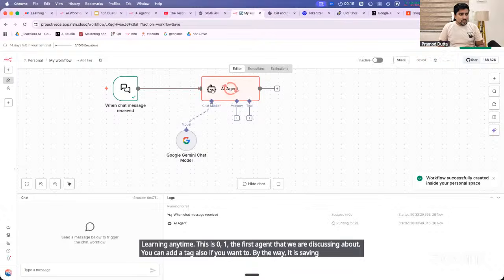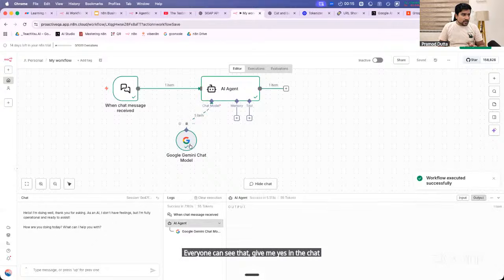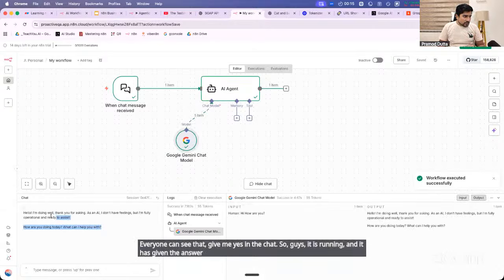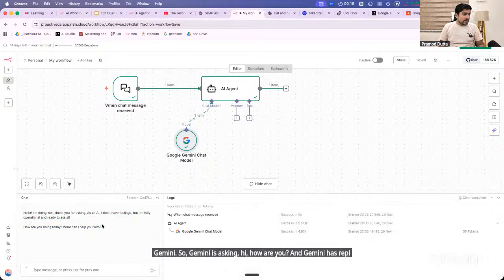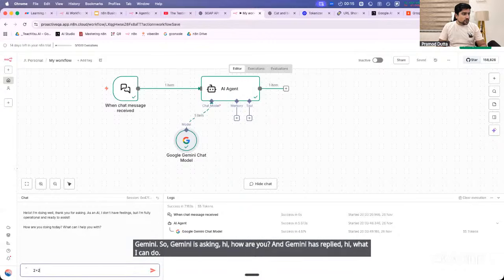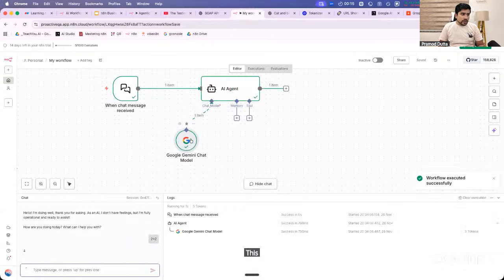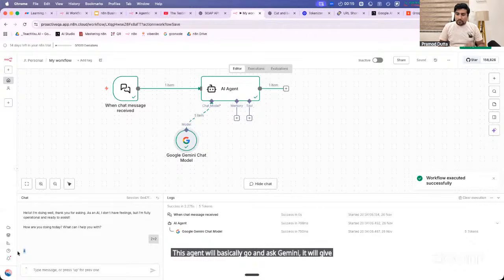So if you can see, it is running. Everyone can see that. Give me yes in the chat. So guys, it is running and it has given the answer. So it has used our Gemini. Gemini is asking, hi, how are you? And Gemini has replied, hi, what can I do. So if I ask 2 plus 2, this agent will basically go and ask Gemini. It will give me 4 as the answer.